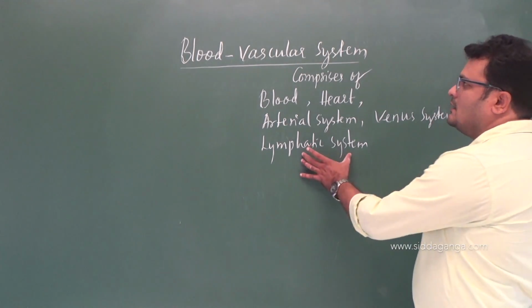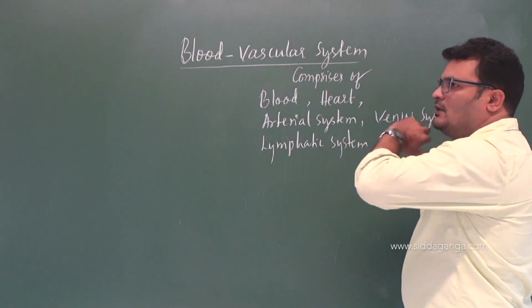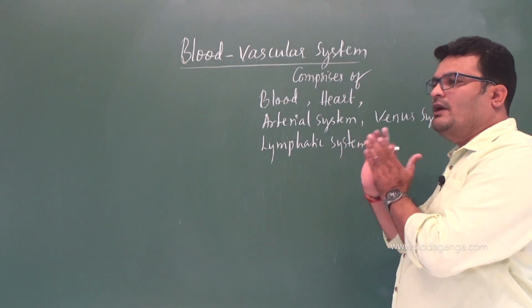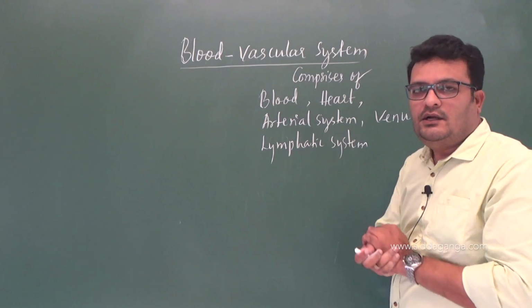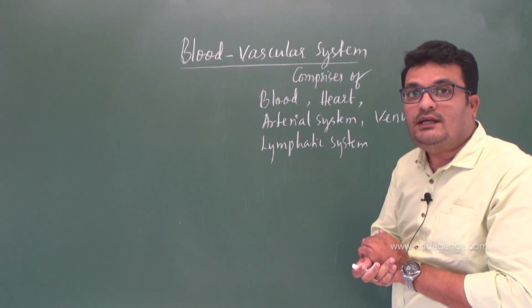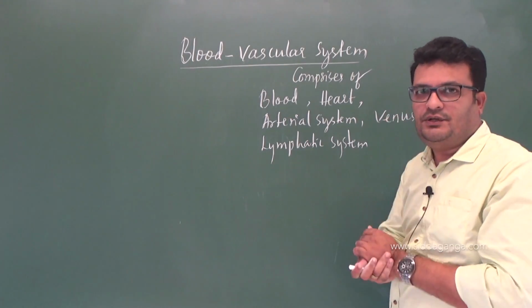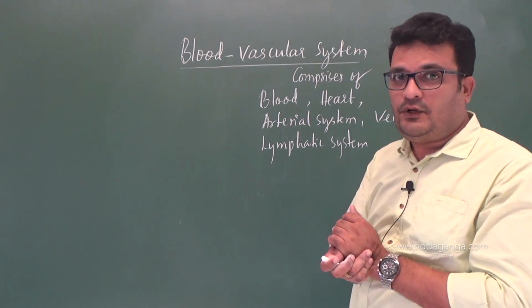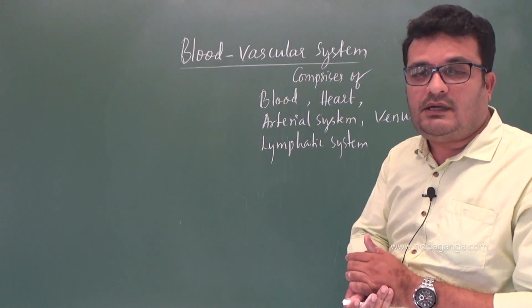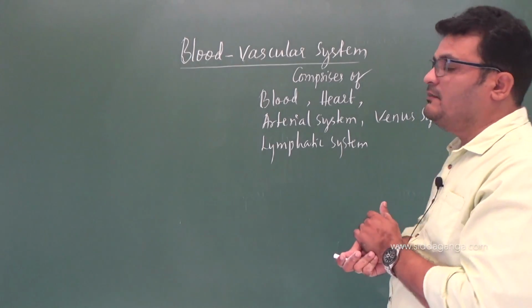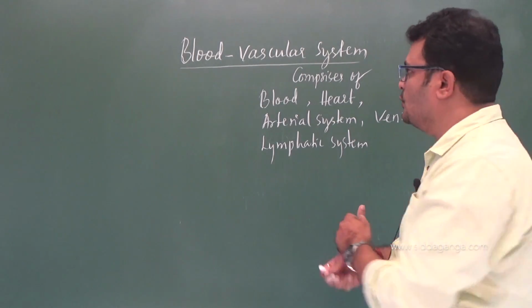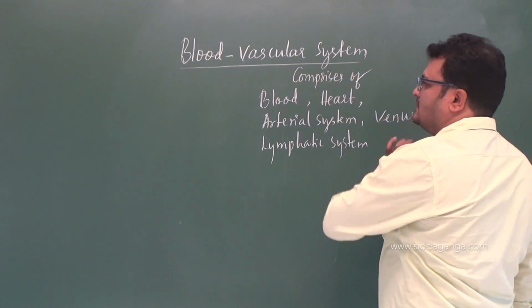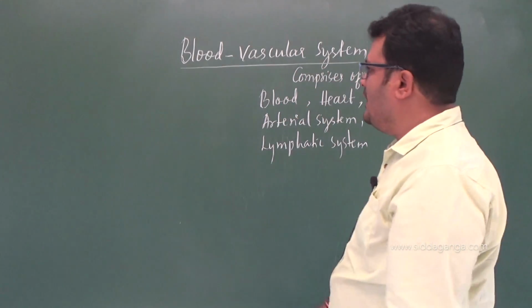So remember, blood vascular system only. So blood vascular, why is it called vascular? Because it is a tissue which is known as a vascular tissue. It is a fluid connective tissue, right? So as in case of plants, we are using xylem and phloem, right? Xylem and phloem are called vascular tissue. Similarly, in case of animals, the blood is vascular tissue. So blood vascular system, it comprises of, you are getting one MCQ in it, right?